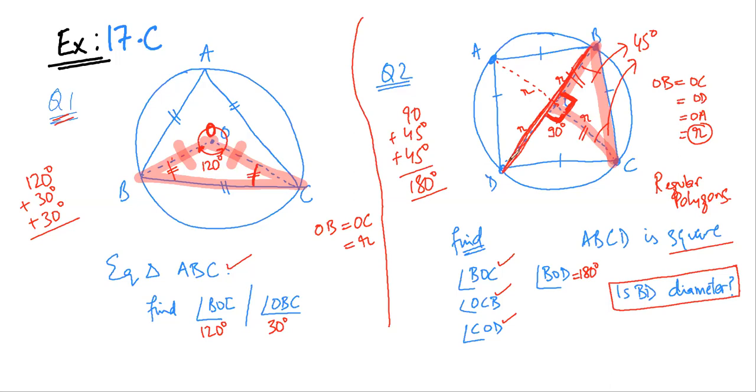See, one thing that you can do is refer to a theorem that you will be doing in 10th class. It's a pretty simple theorem. What it says is that a diameter will subtend an angle of 90 degree at the circle. So this is 90 degree. Now we know that this is 90 degree. Why? Because it's a square. So this line, which is the diagonal of the square, is also the diameter of the circle. I hope it is clear.